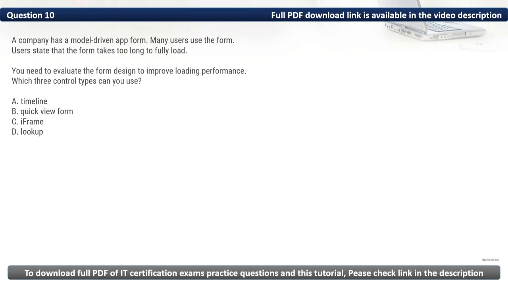Firstly, let us eliminate the incorrect option. We have A, timeline. The timeline control is not inherently associated with form loading performance. Its impact is typically minimal compared to the other controls. As such, the three control types that we can use are quick view form, iframe, and lookup. Thus, the correct options are B, C, and D.